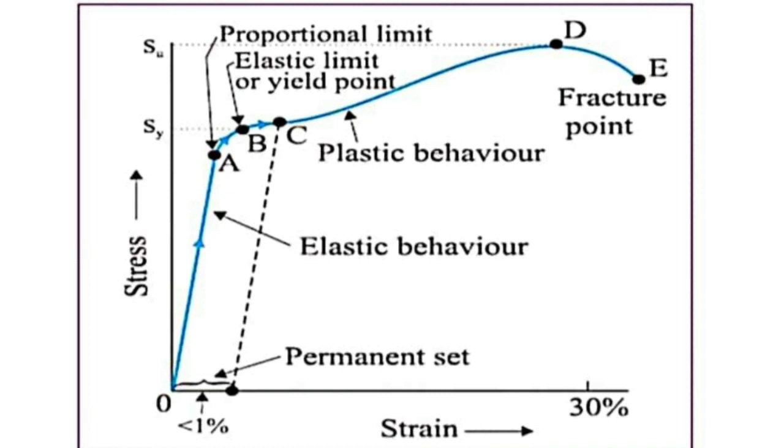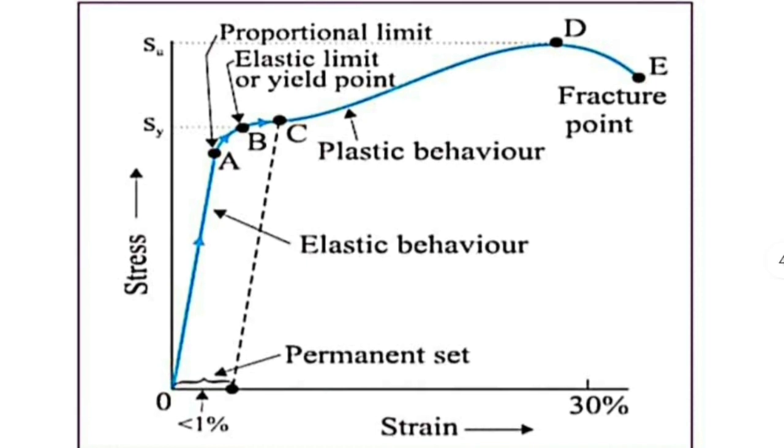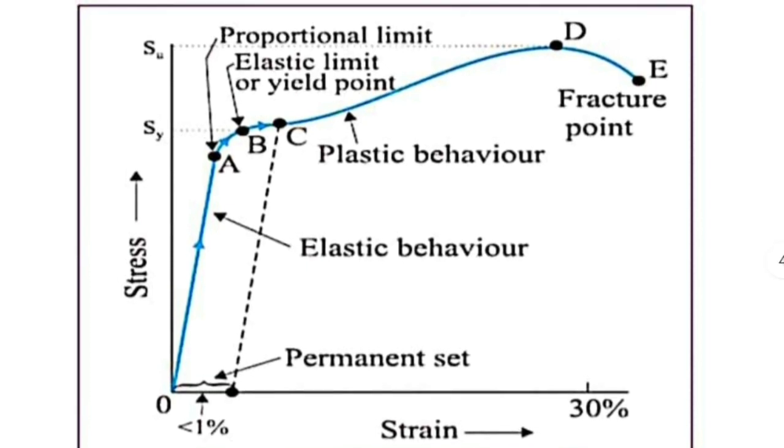That's what we can see in the graph from D to E. Even if we decrease the applied force, there is an increase in the strain. And finally, it reaches a point called the fracture point. Even a slight change in the state of the substance will cause the body to break. So that point is called the fracture point.